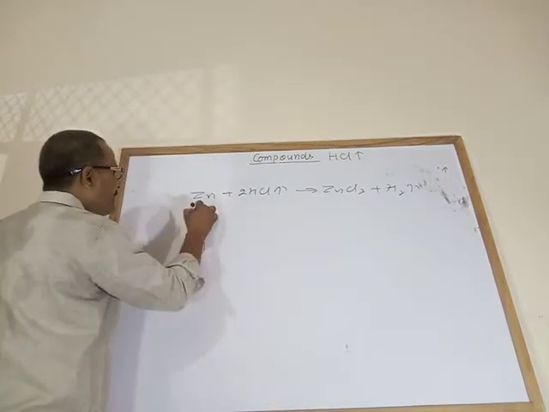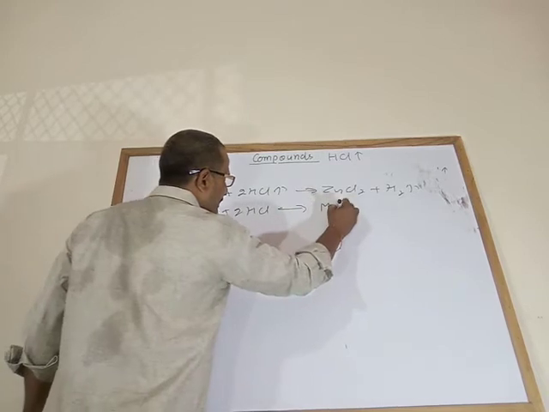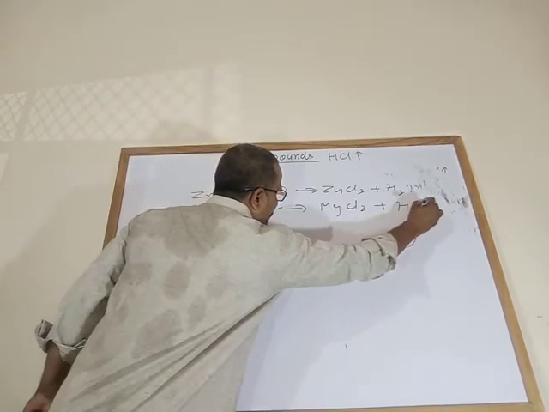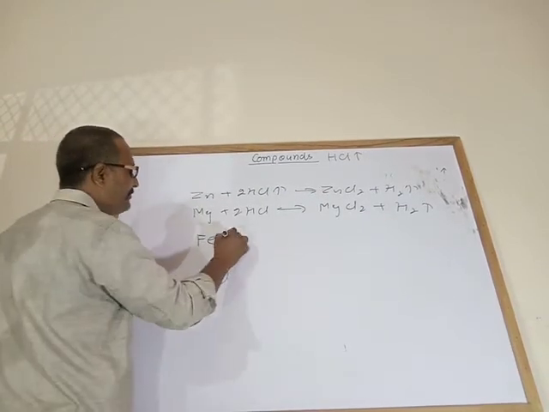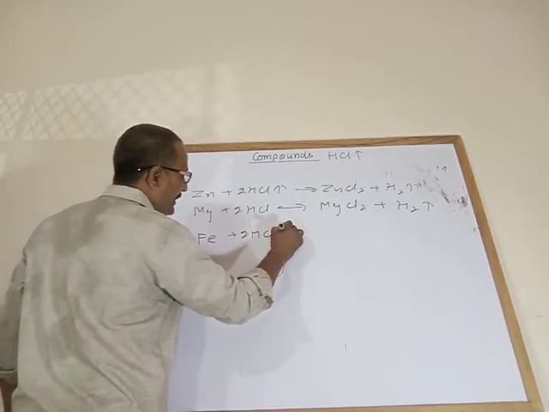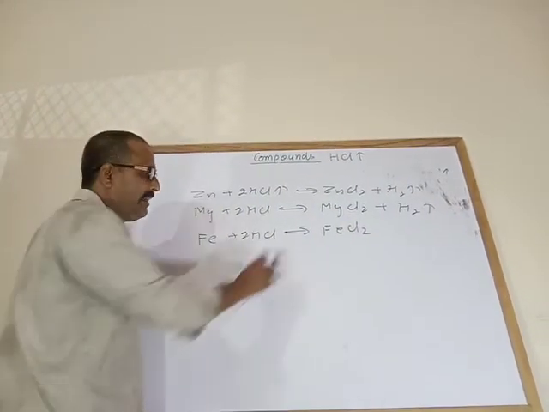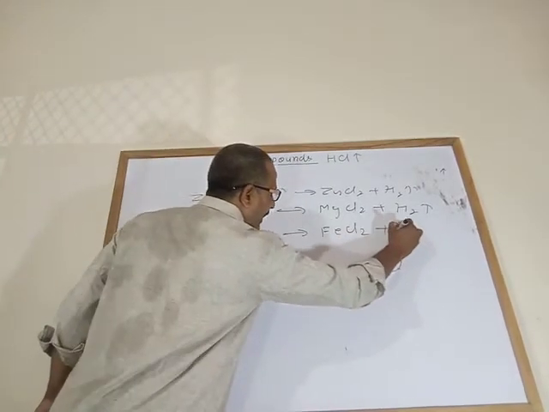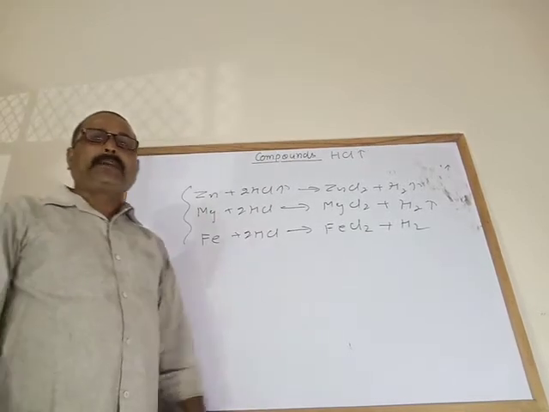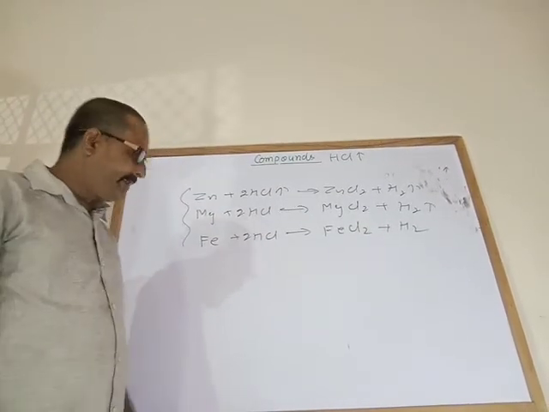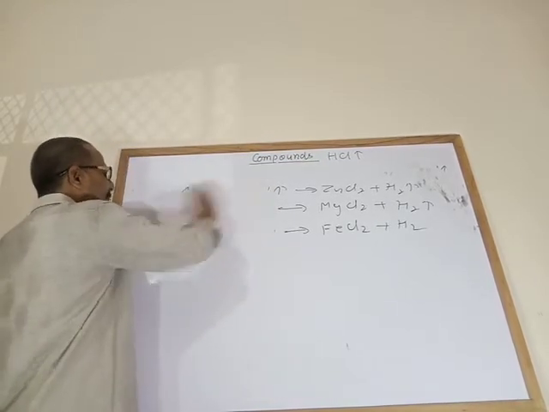In case of magnesium, the same thing: magnesium chloride and hydrogen gas. In case of iron, it gives FeCl2, iron(II) chloride or ferrous chloride, and hydrogen gas. These are some chemical properties of hydrogen chloride gas. Now we are moving towards hydrochloric acid.